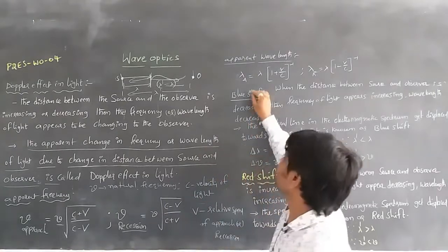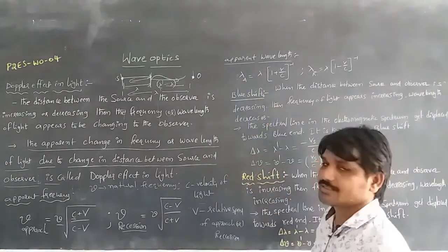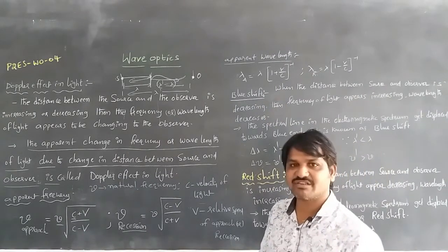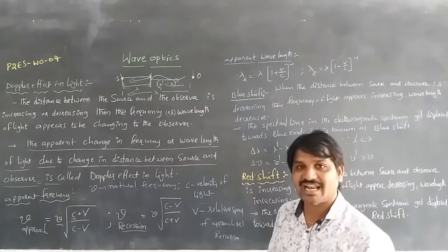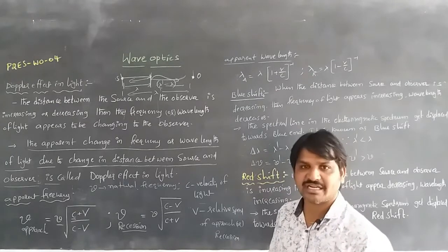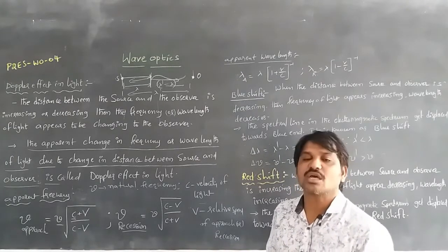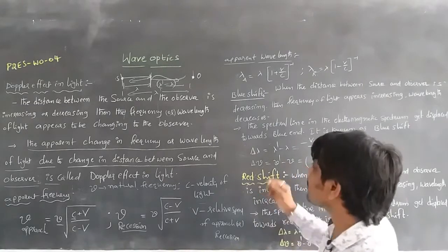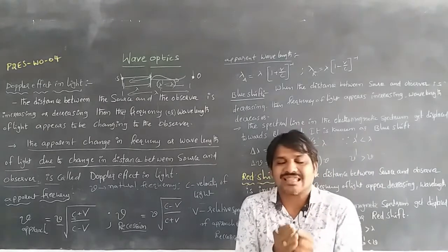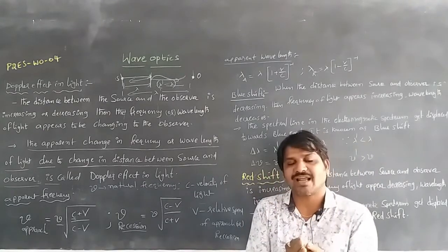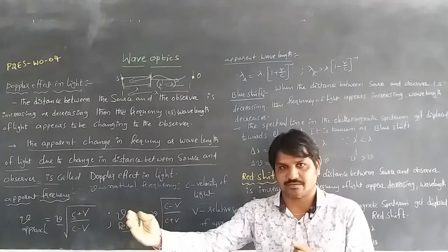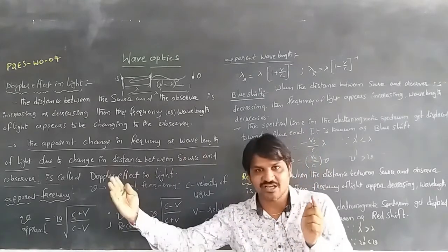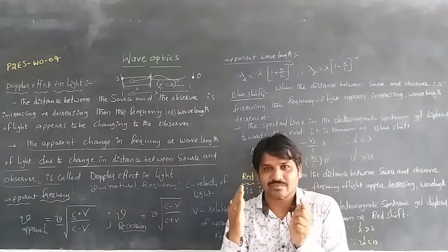The first one is blue shift. Blue shift means that, by the change in the distance between them, the spectral line in the electromagnetic spectrum is shifted towards the blue end. Only then is it called a blue shift. That means the distance between the source of light and the observer is decreasing.